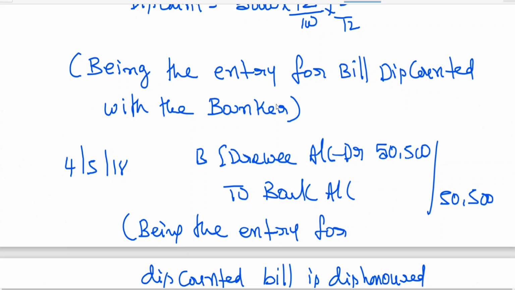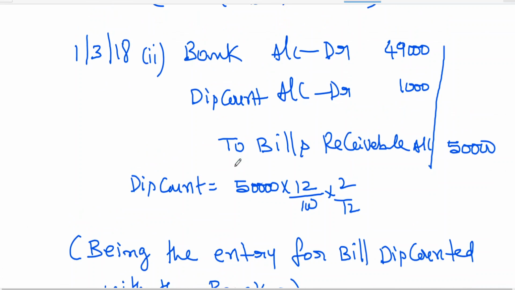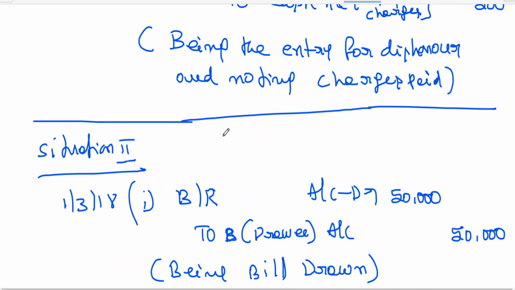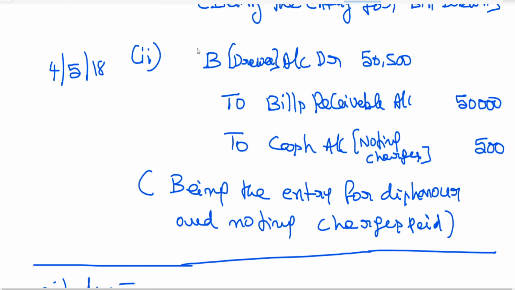Situation 2, B account is debited with 50,000. Here also, situation 1, so no need to worry about it.